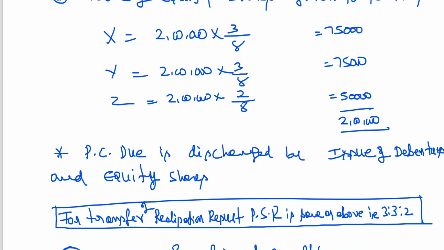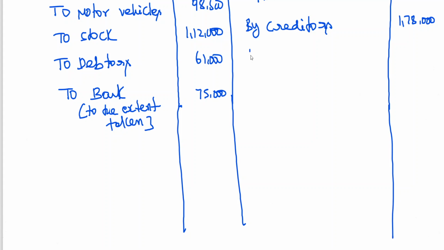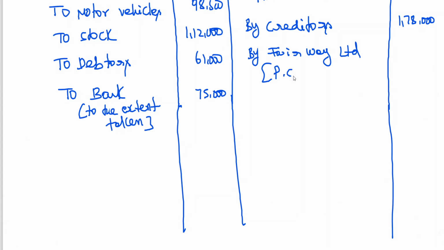Fairway Limited. Fairway Limited, purchase consideration due, 2,95,000.